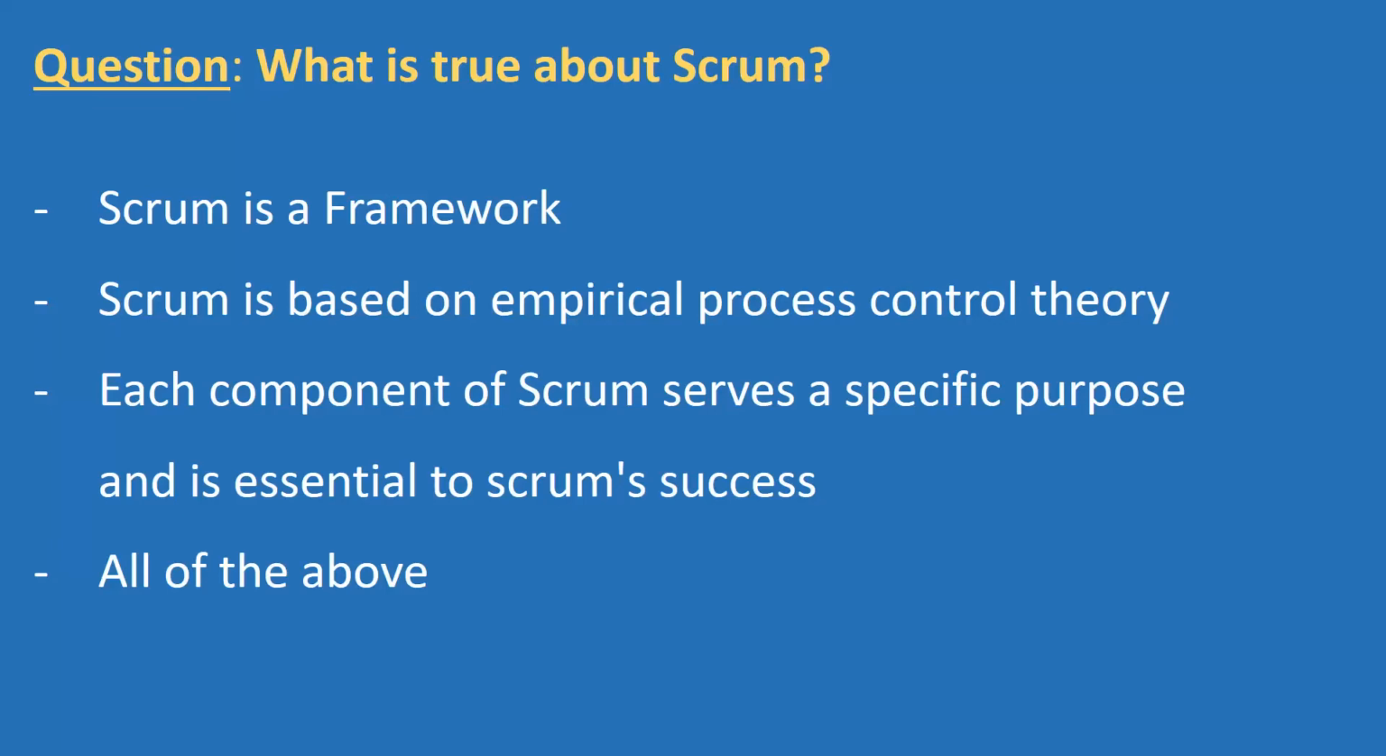So, knowledge check. What is true about Scrum? Scrum is a framework. Scrum is based on empirical process control theory. Each component of Scrum serves a specific purpose and is essential to Scrum's success. Or all of the above. It is important, and once our understanding is clear, answering this question would become easier. Let's try to see what the answer is.